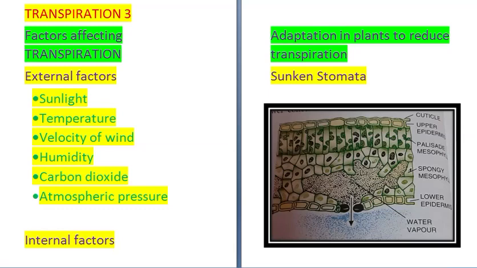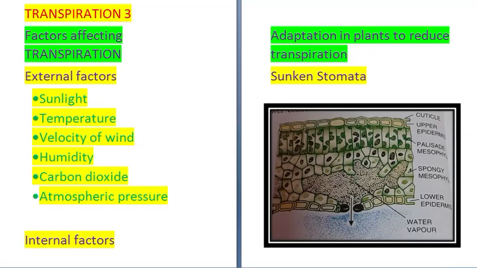See the water vapor that is escaping from the plants, it surrounds the leaf, and as a result after some time the rate of transpiration reduces. But if there is a wind blowing, then it will carry away the water vapor from around the leaf, and more transpiration will take place. The area outside the leaf will not get saturated with water vapor.